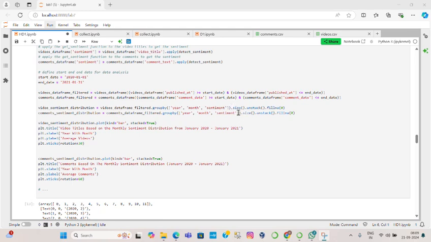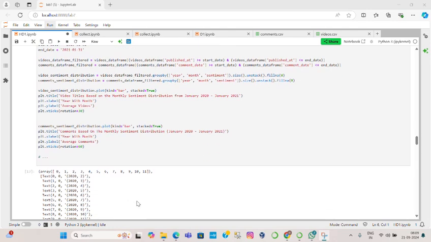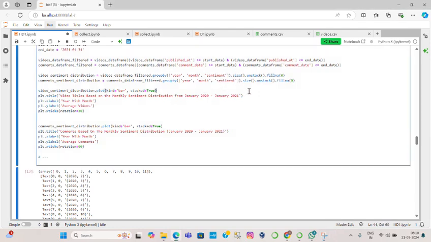We use size to measure the size of the table, and the unstack function creates a table as we can see there. And we use the fill function to remove the unnecessary data. If there is any missing value, it is replaced with zero. And later we did the same for the comments and for the videos data.